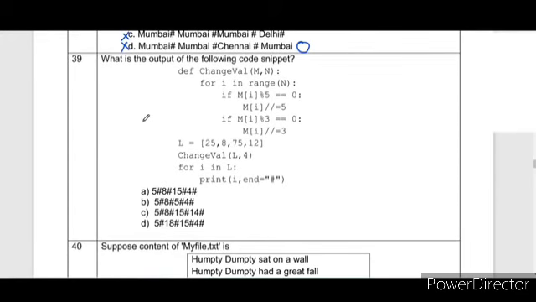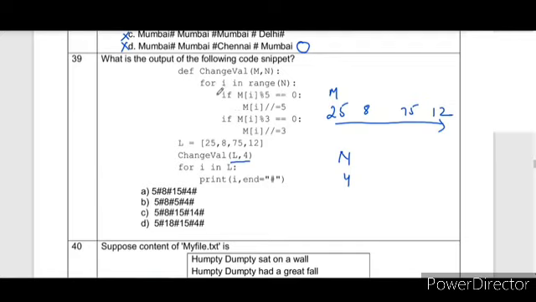Next is what is the output of the following code? Change value m comma n. This is a function. Let's see, this is list 25, 8, 75, 12. Change val l comma 4. So this will be the value of m and n is 4. This loop will run 4 times, n times, n minus 1. So that's why it will run 0, 1, 2, 3 in the range.